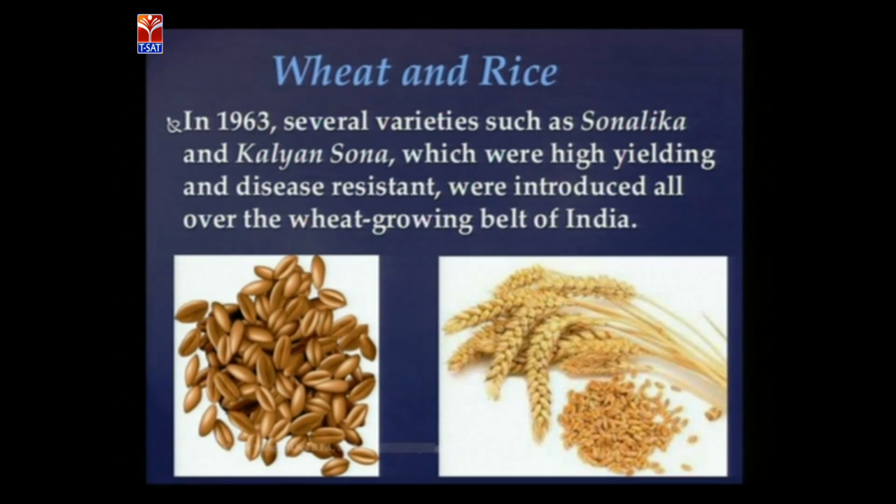North Indians give more importance to wheat, because they eat more roti and chapati and less rice. So in North India, after rice, they also started these varieties, that is, they improved the Kalyan Sona and Sonalika wheat varieties, extending the Green Revolution from rice to wheat. Okay, then coming to the next slide.